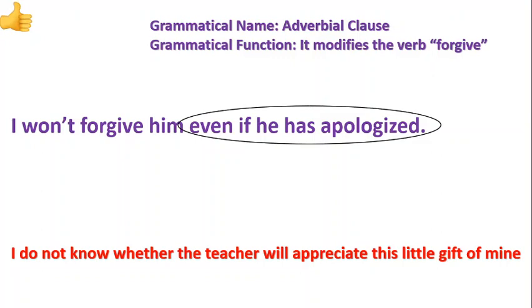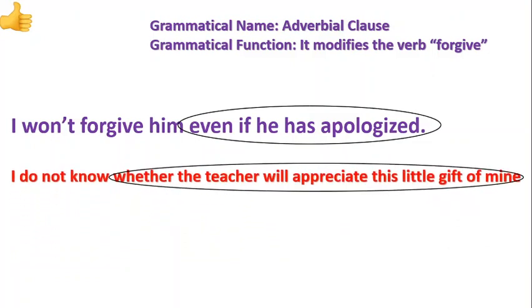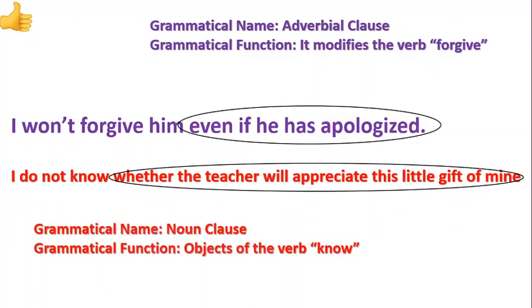And that's why, if we look at it very well, whether, from "whether" to the end, gives us the subordinate clause. But what does it function as? Like I said earlier on, we say it functions as what? Object of the verb "know". So as a noun clause, it functions as object of the verb "know".